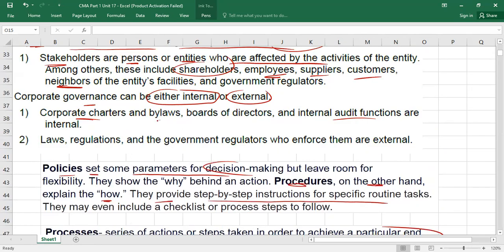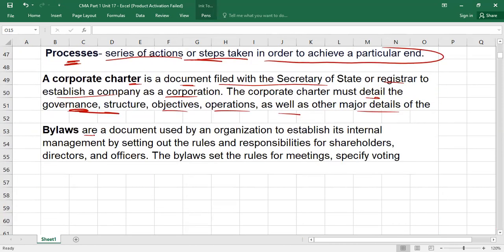Now, after that, a word is there: bylaws. What do bylaws mean? Bylaws are a document used by an organization to establish its internal management by setting out the rules and responsibilities of shareholders, directors, and officers. The bylaws set the rules for meetings, also in which cases you can call a meeting, maybe a meeting of shareholders or the board of directors, and specify voting, also in which kind of decision making shareholders can vote and directors can vote.